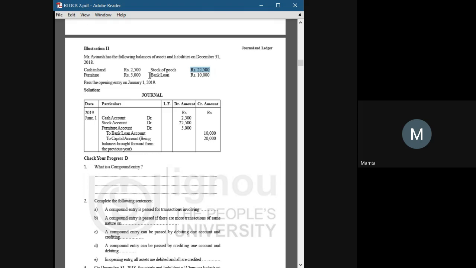And the thing about the loan is that it is mentioned here. Bank loan is mentioned here, and a loan is always our liability. Capital is also a liability of a business, and so is a loan.